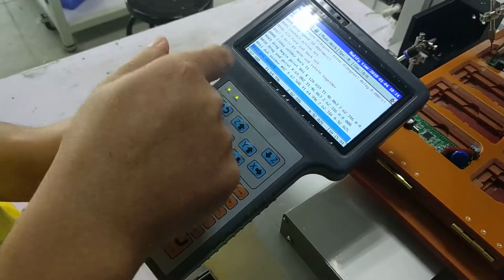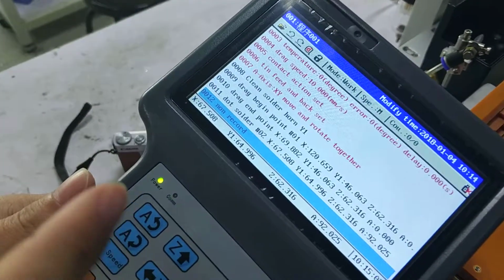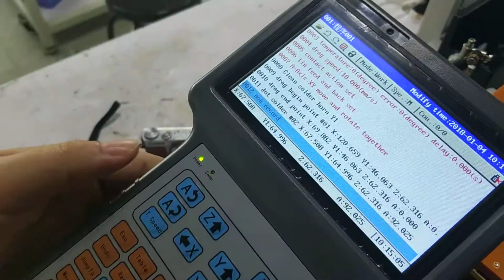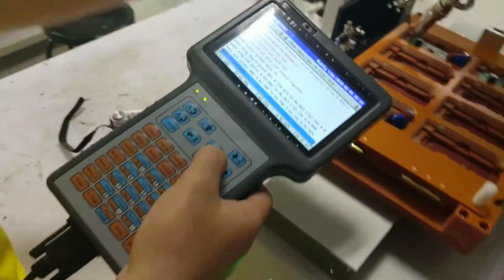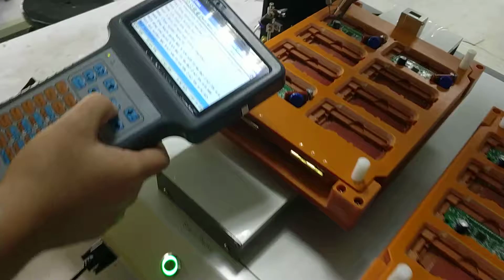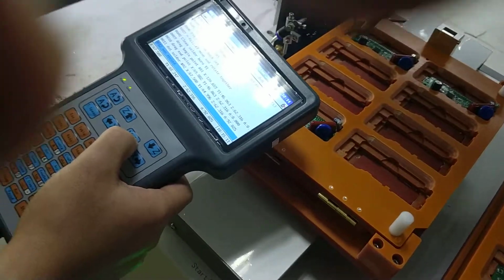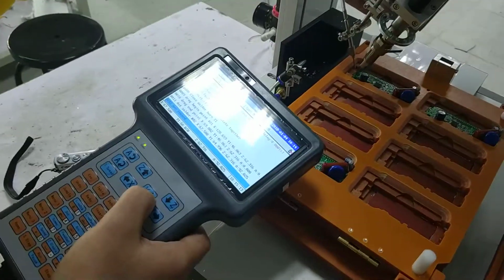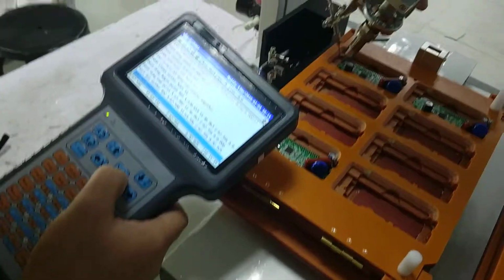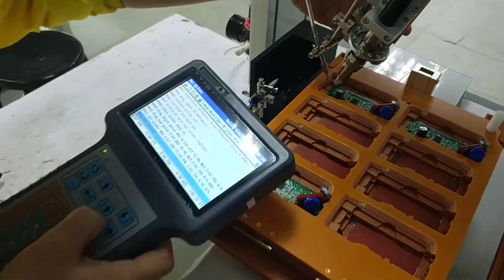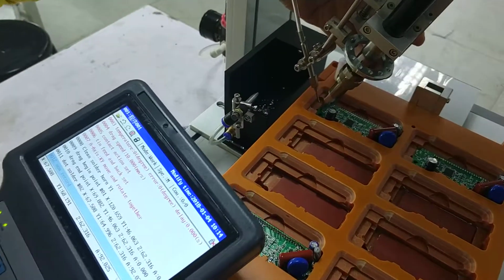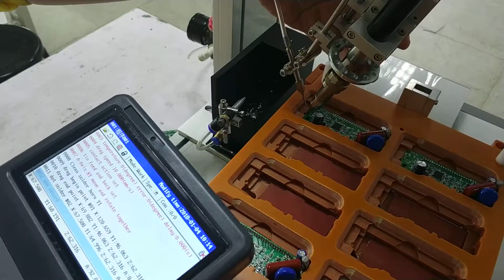Now the next soldering dot program. Press Y to move the soldering horn. The same as the first dot program.